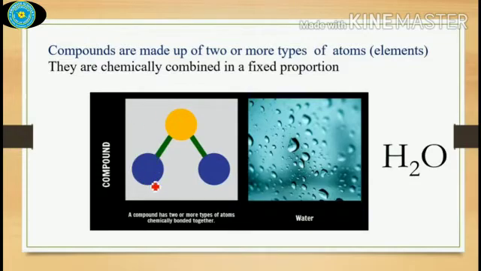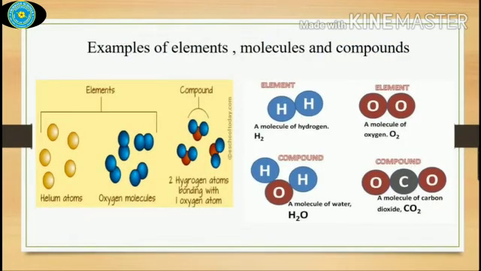The blue circle indicates hydrogen atoms and the yellow circle indicates an oxygen atom. So they combined chemically. This tick means a bond, which you will study later. As for now, these are chemically bonded together to form a water molecule, a compound.